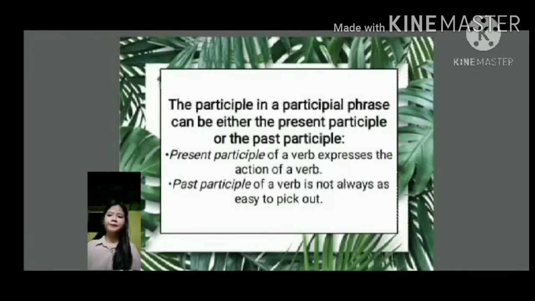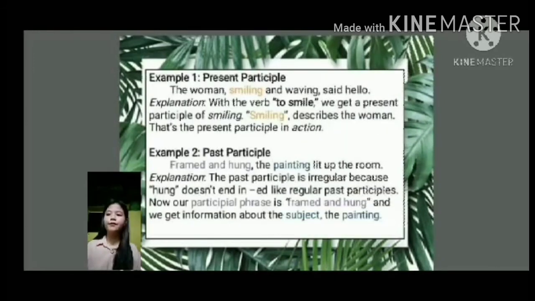Example of a present participle: with the verb to smile, we get the present participle smiling, and that's the participle in action. For an example of a past participle, hang is irregular because the word hang doesn't end in ed like a regular past participle.